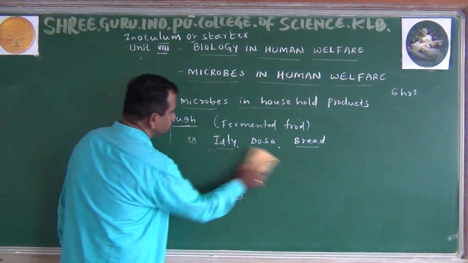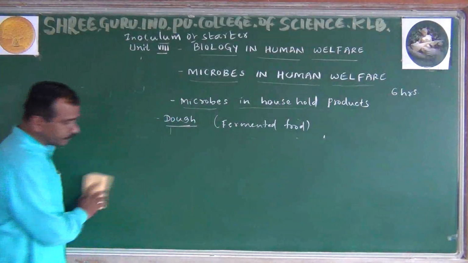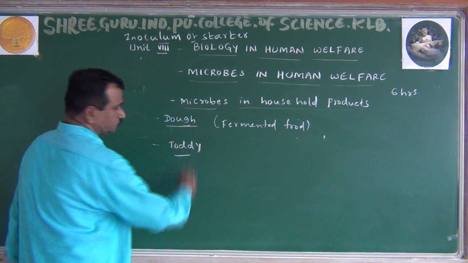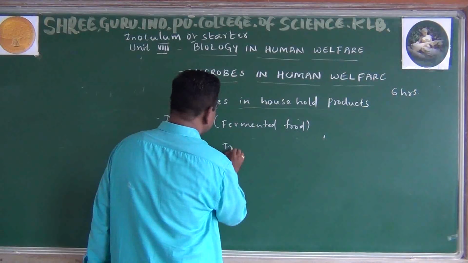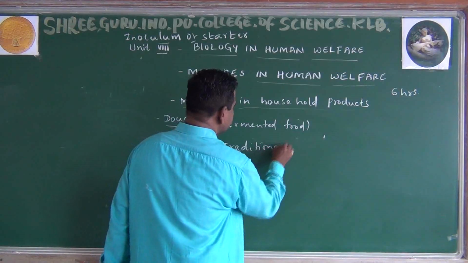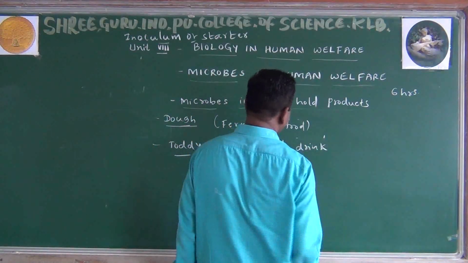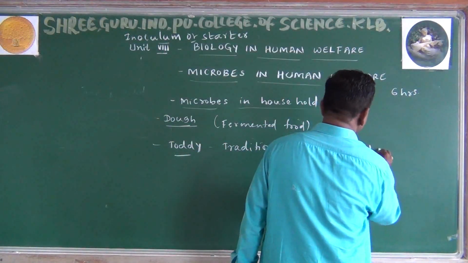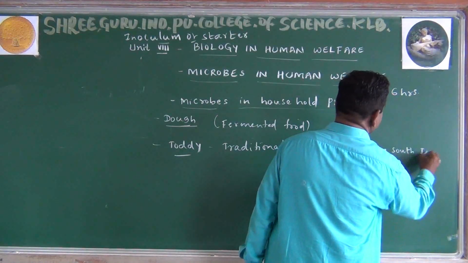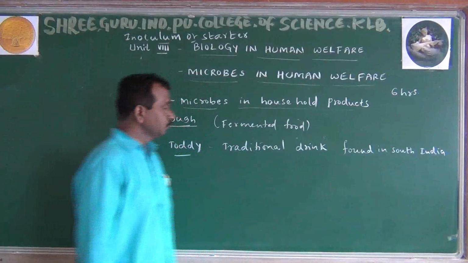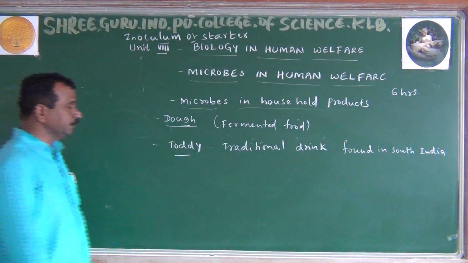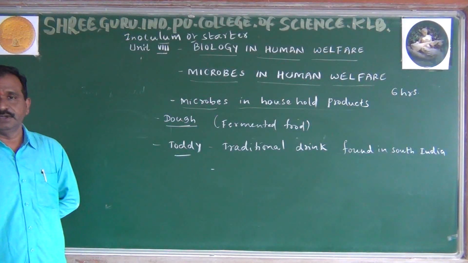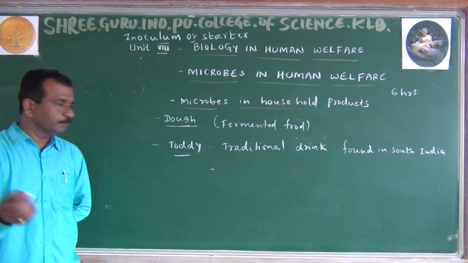Next, the third one we are observing is another traditional drink, toddy. Toddy is the traditional drink, normally found in South India. Toddy is the traditional drink found in South India. And in this part we are observing toddy and how they are going to prepare it. Very important part you can observe.